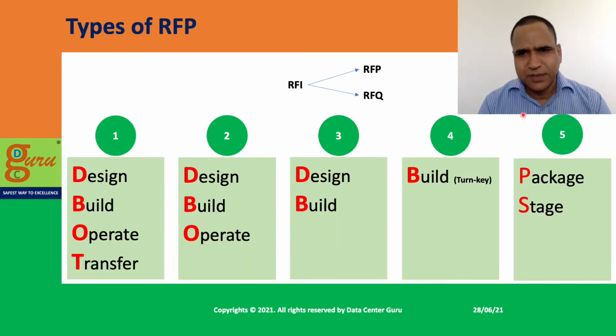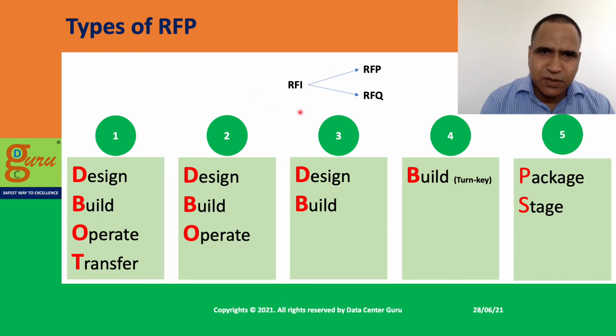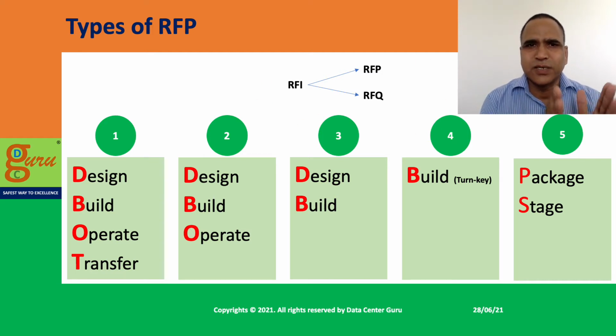Now coming back to types of RFP. If you see on the top part, I just wanted to give you clarity in terms of what is RFI, what is RFP, what is RFQ, so that you have more clarity about it. Normally RFI is a request for information. Sometimes you have a very complex or new kind of innovative project which is starting, and you do not have so much knowledge or clarity about it.